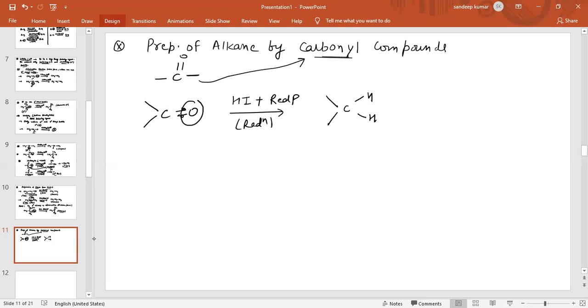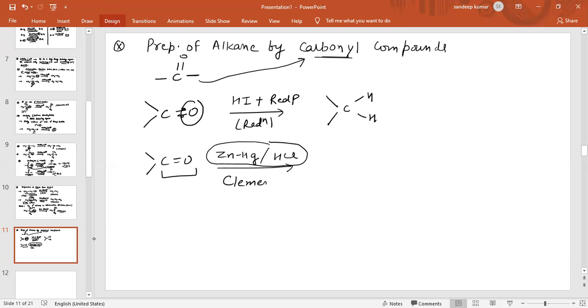In the same way, if we want to reduce the carbonyl group, C double bond O, in presence of zinc mercury amalgam and HCl, means in acidic medium, this reaction has a specific name, which we call Clemmensen reduction.